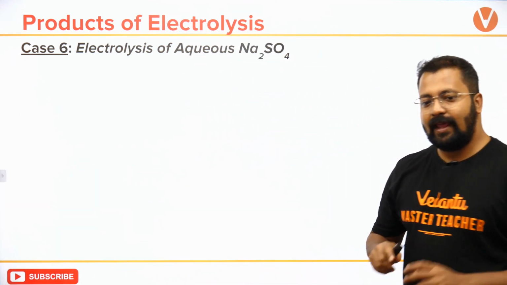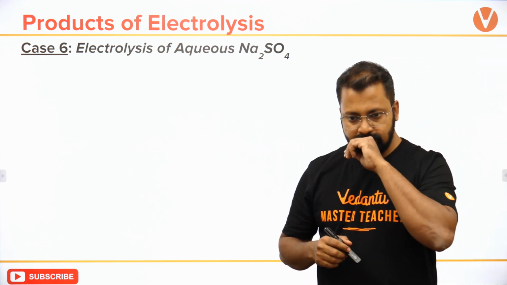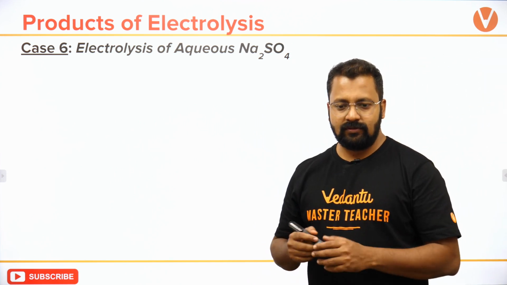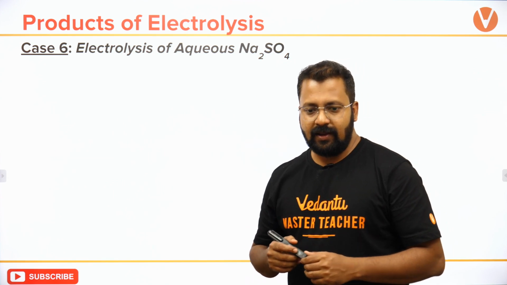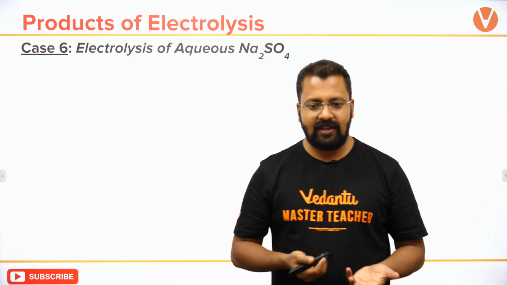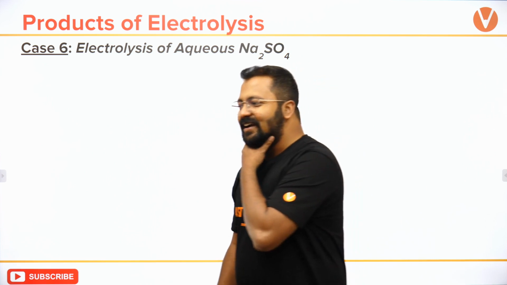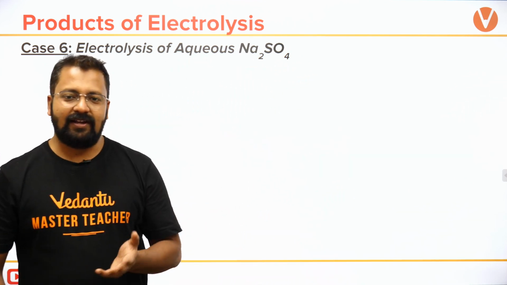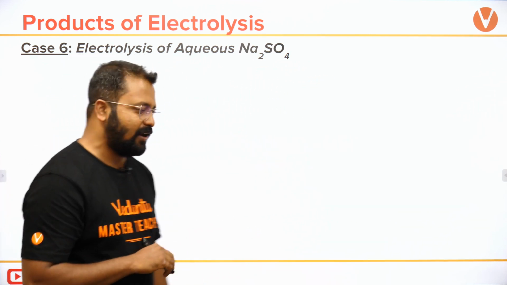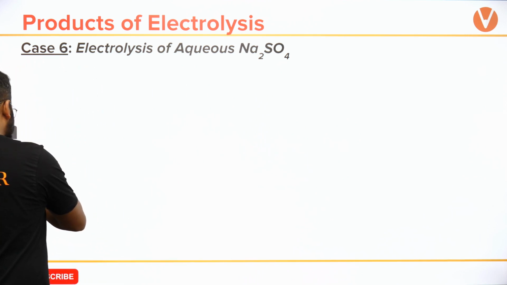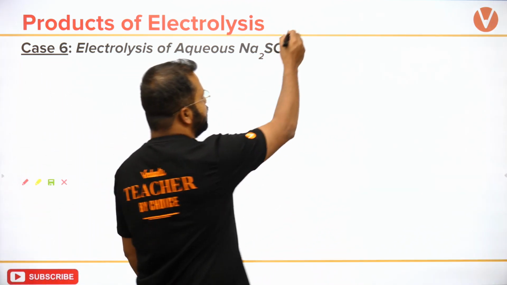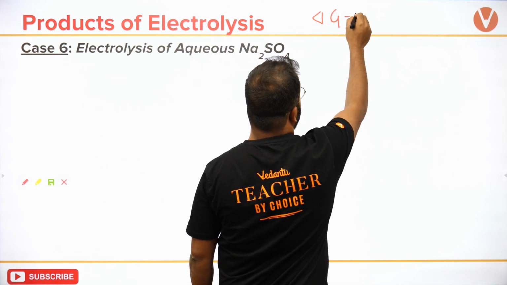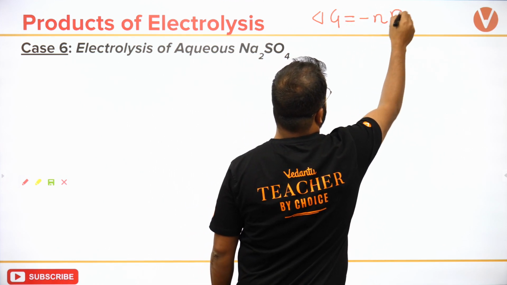Next question, electrolysis of... question based on this. I can't understand negative and positive. Delta G is positive. What is the relation between delta G and electrode potential?